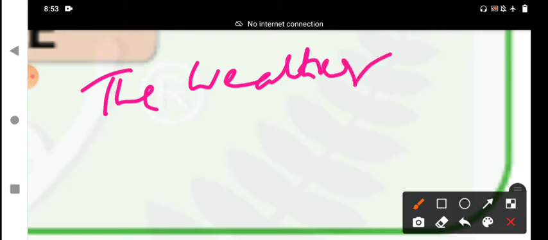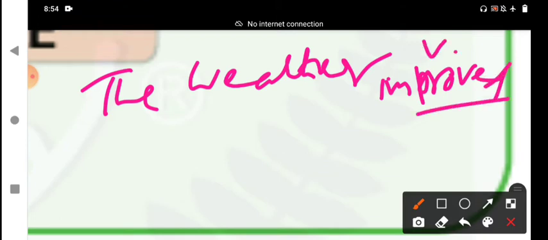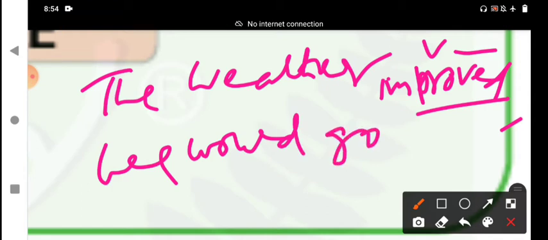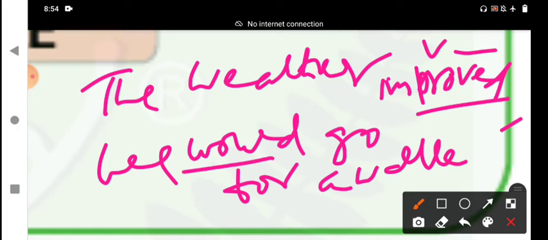And then the same example. If it is possible or likely, the weather will improve. Second condition, the weather improved. Improved, which is V2 verb, past tense. That means next the main clause is we would go for a walk. Would plus V1. It is the second condition.